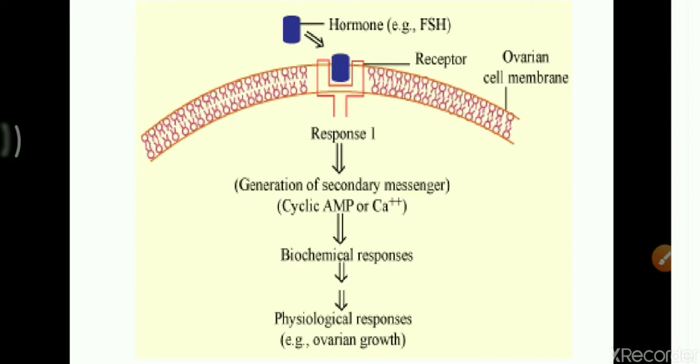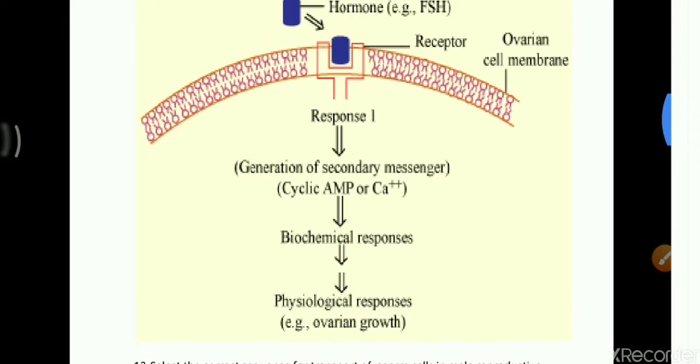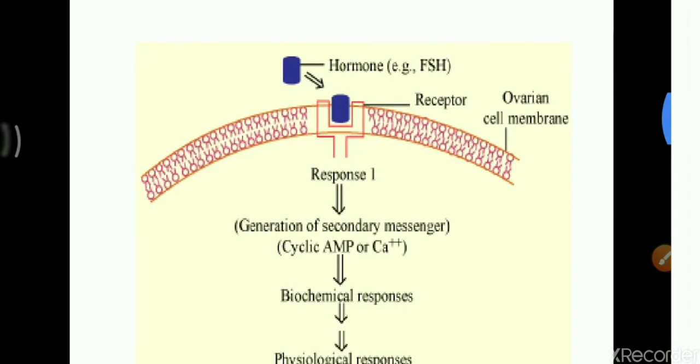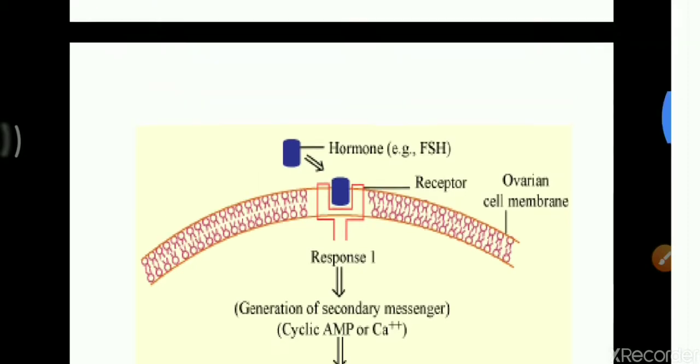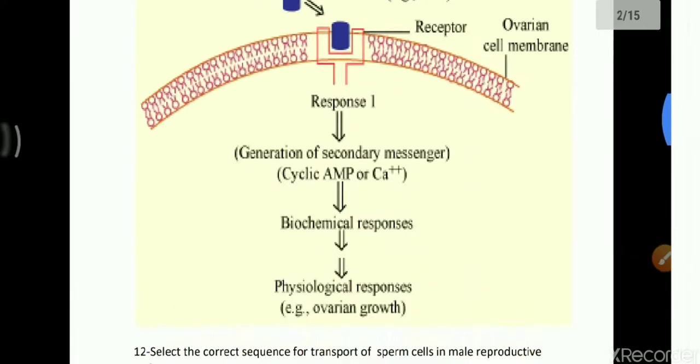Then what happens? Response 1 is given. As soon as the hormone interacts with its receptor, there is generation of a secondary messenger, that is cyclic AMP or calcium divalent cation. Then biochemical responses take place, then physiological responses like ovarian growth. So what we conclude: if the hormone is proteinaceous, it needs the cell surface receptors. If the hormone is steroid, it does not need any kind of receptors, it can directly interact with the genome. This is a direct NCERT based question.